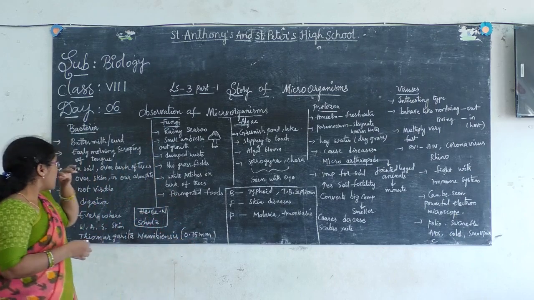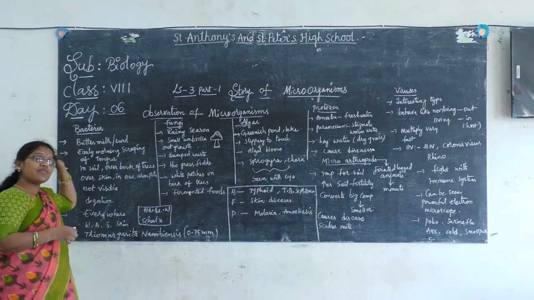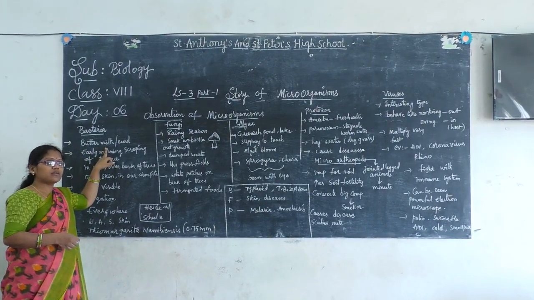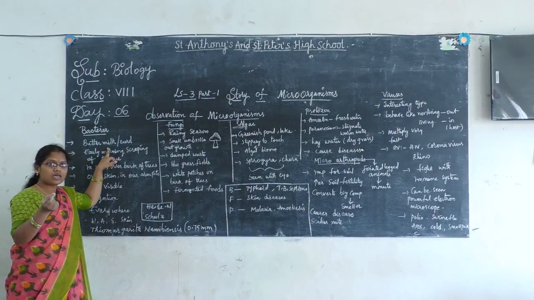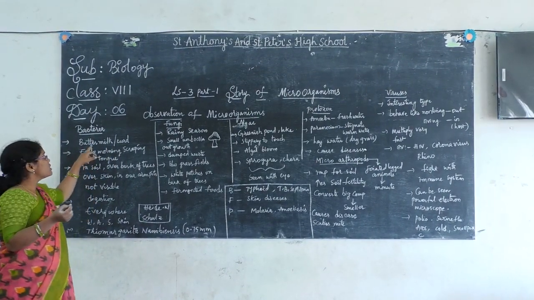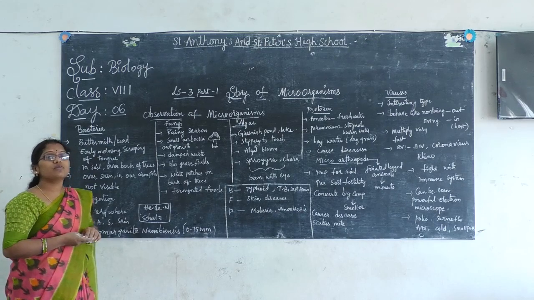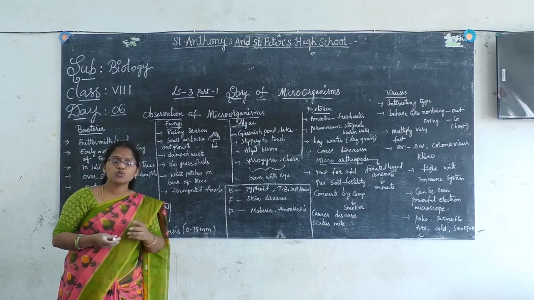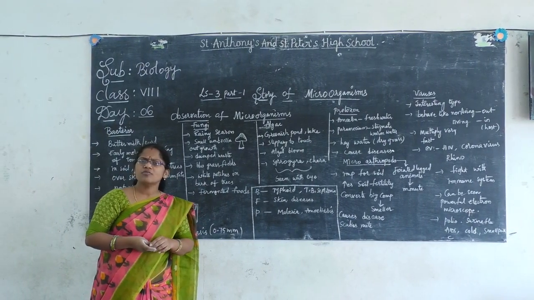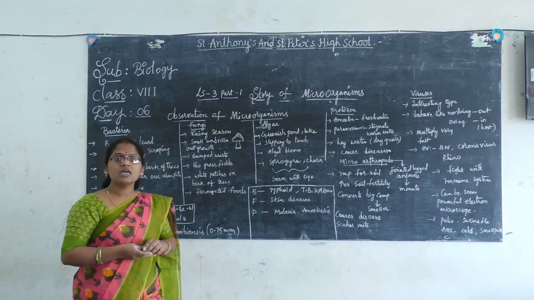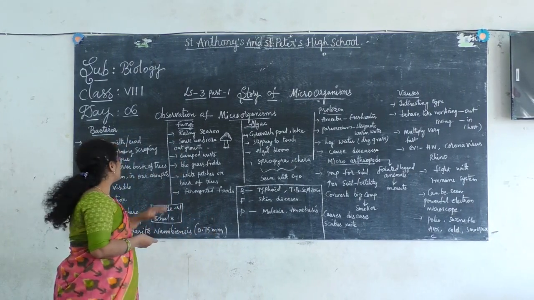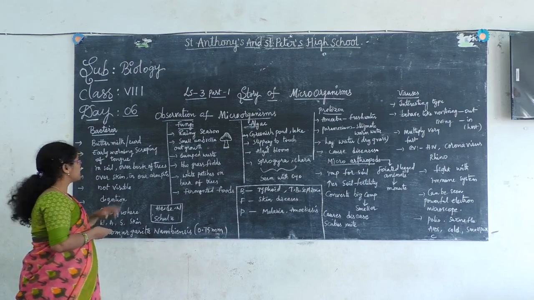Okay. Bacteria. Where can we see the bacteria? We can see the bacteria in the buttermilk. We have discussed an example regarding this, curd, right? So what is the bacteria it contains? Is it useful or harmful? Useful bacteria. We eat curd, right? What is the bacteria present in it? Lactobacillus. Lactobacillus is a bacteria which is present in the curd.